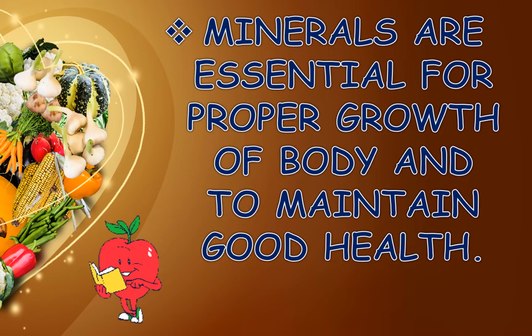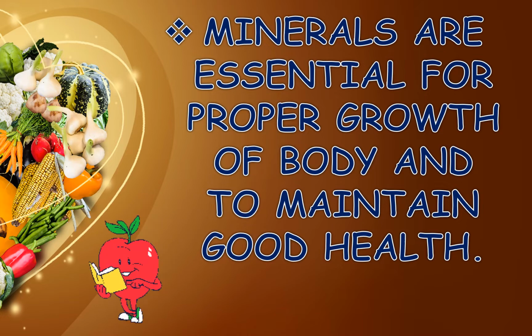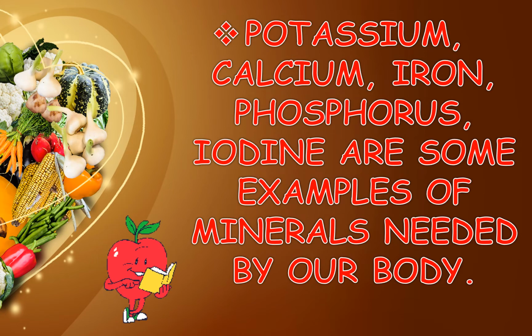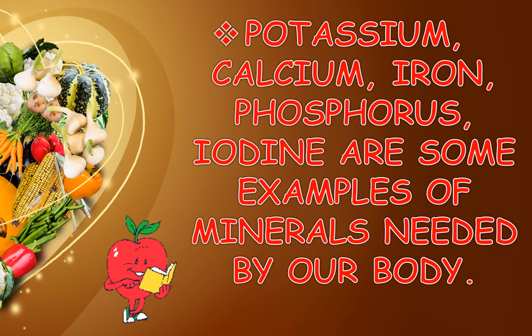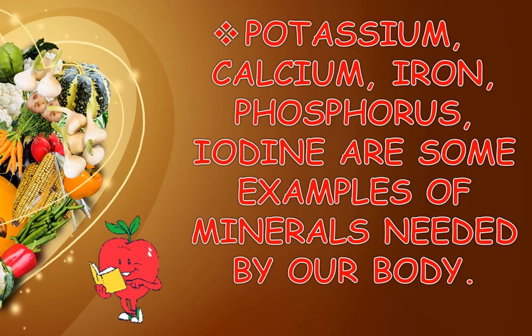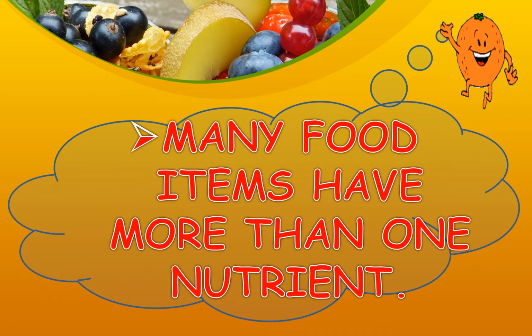Minerals are essential for proper growth of body and to maintain good health. Potassium, calcium, iron, phosphorus, iodine are some examples of minerals needed by our body. Do you know many food items have more than one nutrient?